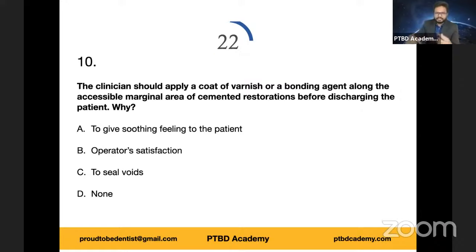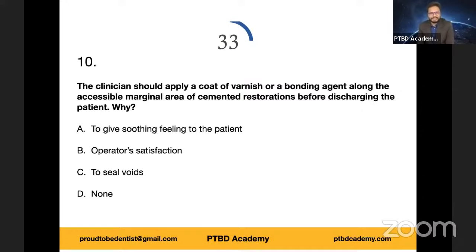Because till then you are busy poking the tooth, so you want to give some soothing feeling to the patient, option A. Or is it just for the sake of your satisfaction, option B. Or is it to seal the voids using this bonding agent or a coat of varnish, option C. Option D, none of the above. Time up.